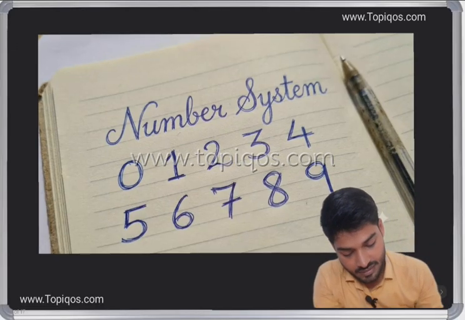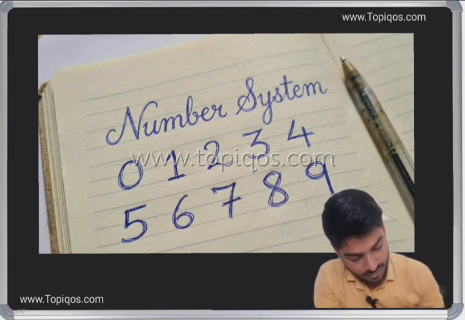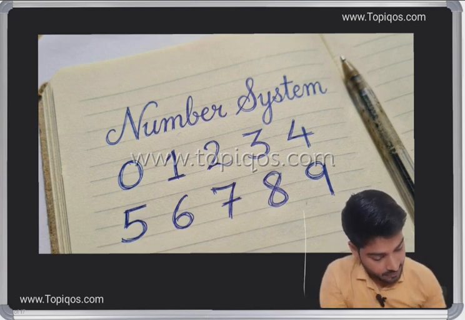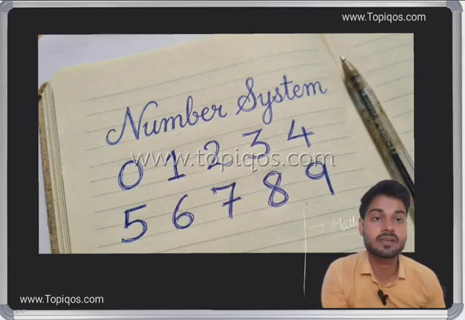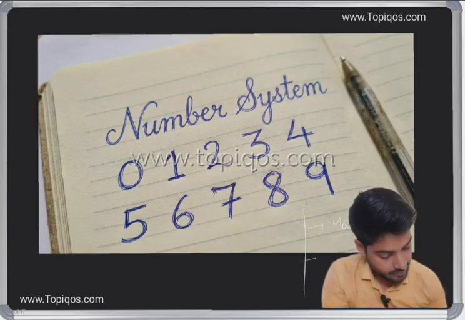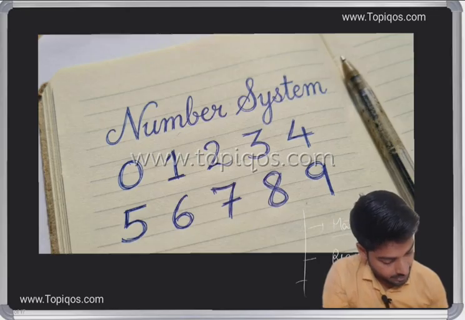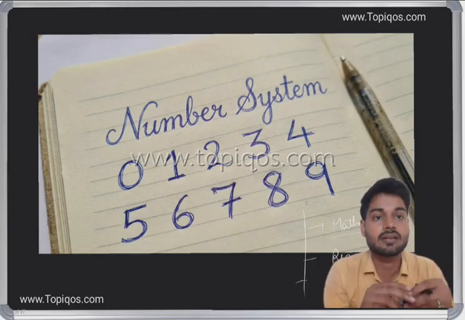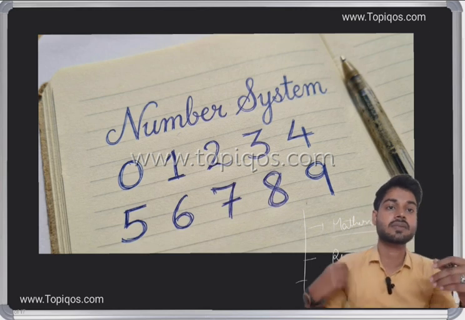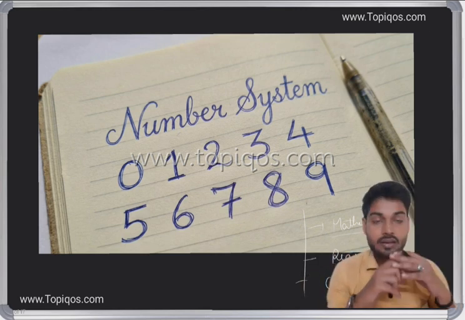In the last class we understood that in the CSET paper there are a few things that come. We have mathematics, which we will call quantitative aptitude, then we have reasoning, and then we have the comprehension part. So we have three sections in the CSET, and we'll start first with the mathematics part.